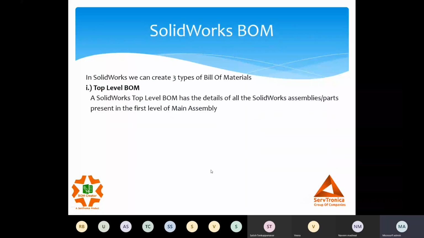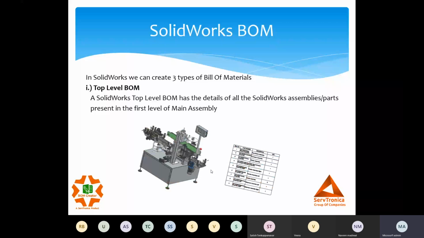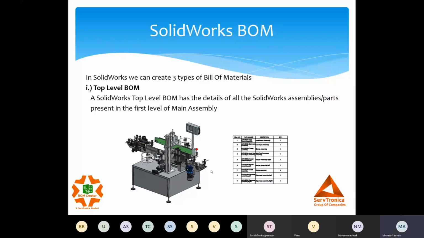We do have bill of materials in SolidWorks, but there are still certain gaps which we identified in organizations. Let's understand the available features in SolidWorks. We have three types of bill of materials in SolidWorks. One is the top level BOM. The top level bill of material covers the first level detail of any main assembly. There could be a lot of sub-assemblies, parts or hardware at the first level of our main assembly.